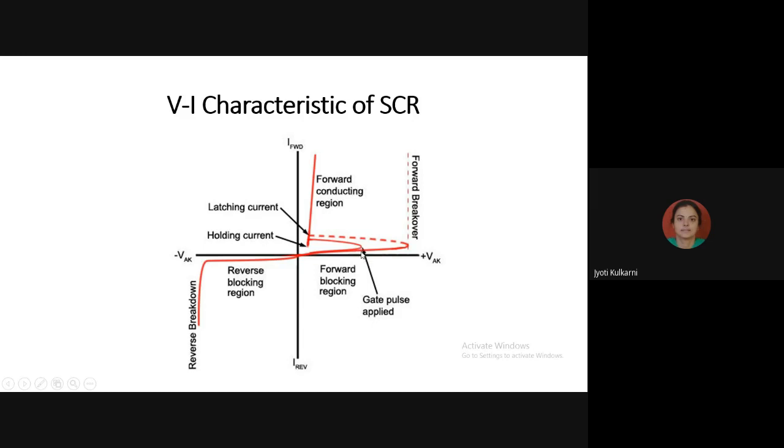So can anyone give me the answer? By increasing which current can I reduce this forward breakover voltage from 10 volt to 5 volt? Yes. Who varies this breakover voltage, or with the help of which current can I reduce this breakover voltage in the SCR?